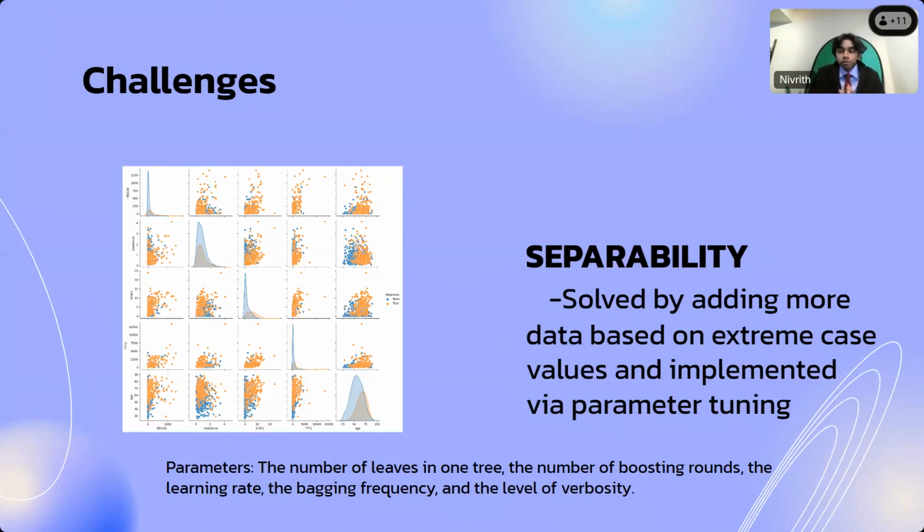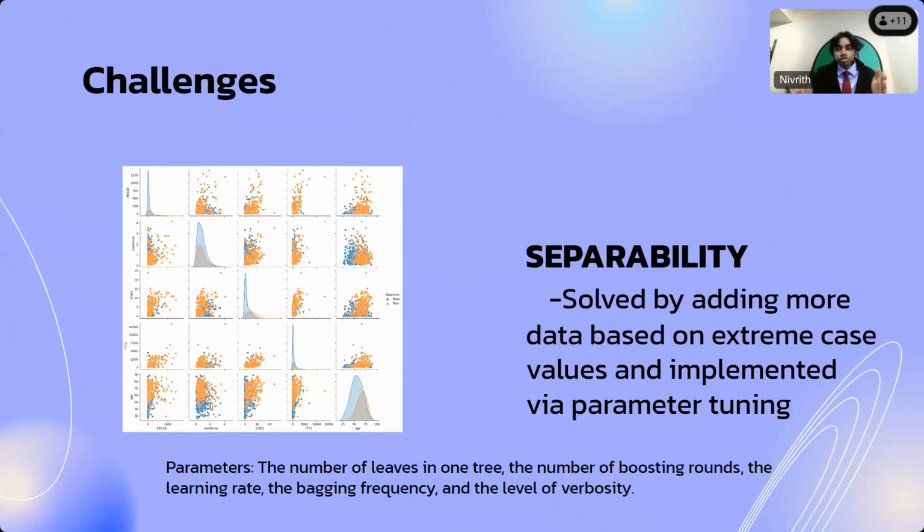And what I also did was, through parameter tuning, I made my model stricter, which means that you had to fulfill more requirements in order for the model to say you didn't have pancreatic cancer. Now, this would result in an occasional false positive every now and then. However, by separating the data like this, by adding more extreme case values for people with and without pancreatic cancer, the model actually understands what makes someone have pancreatic cancer and what makes someone not have it. And the parameter I specifically used was the number of leaves in one tree, which is basically the number of layers for the random forest model that I used.